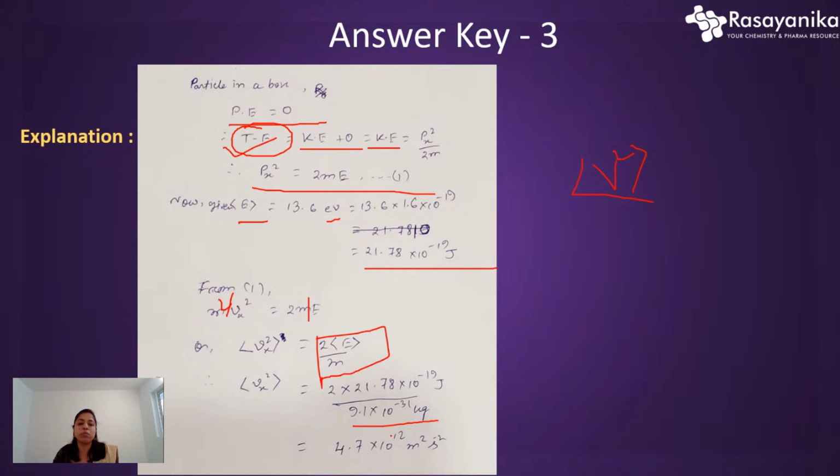The joule, you already know, is kg meter square second to the power minus 2. So just put all the units here and cancel out, and we will get the answer in terms of meter square second to the power minus 2, this is a v square actually. You will easily get this answer, and it's given in the question paper.